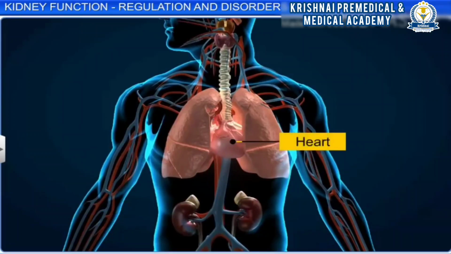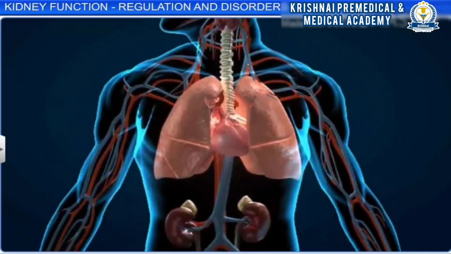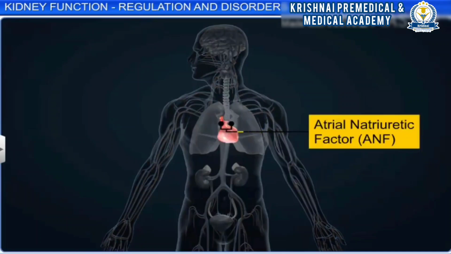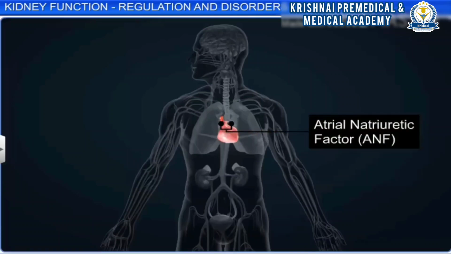Apart from the hypothalamus and JGA, the heart also regulates the functioning of the kidneys to a certain extent. The muscles of the heart release atrial natriuretic factor, ANF, when the blood pressure in the atria increases. ANF, a peptide hormone, is a vasodilator and also a diuretic that dilates the blood vessels and helps to decrease the blood sodium and water level.